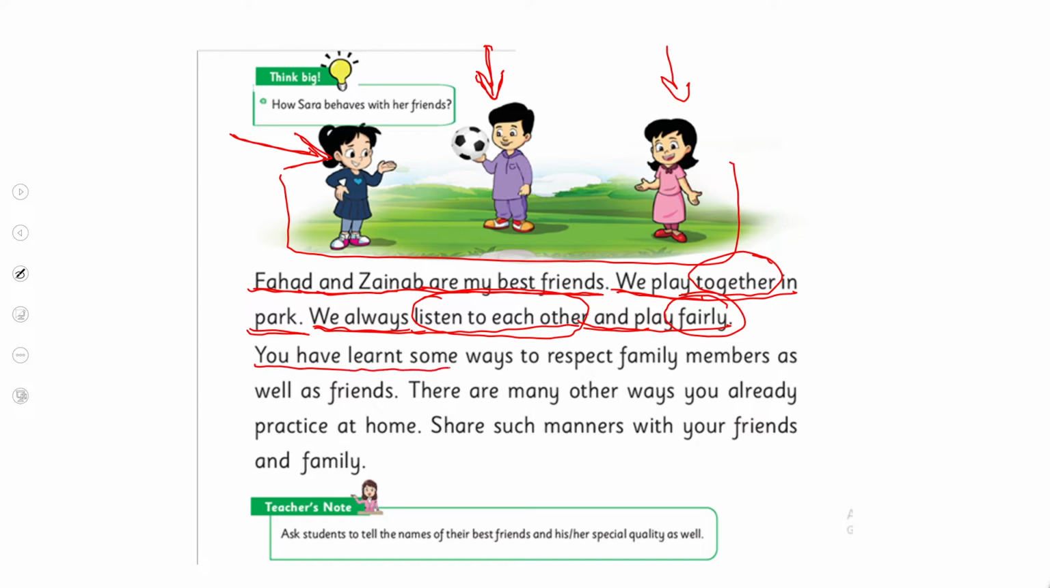You have learned some ways to respect family members as well as friends. There are many other ways you already practice at home. Share such manners with your friends and family.